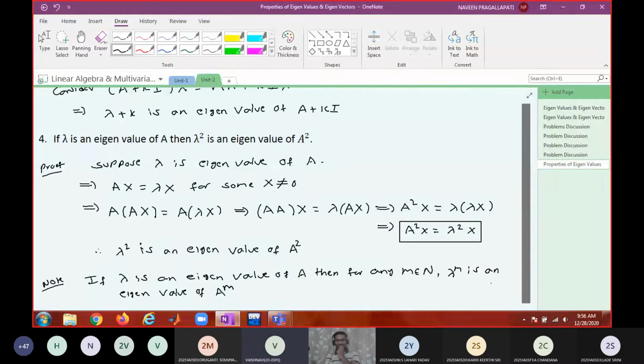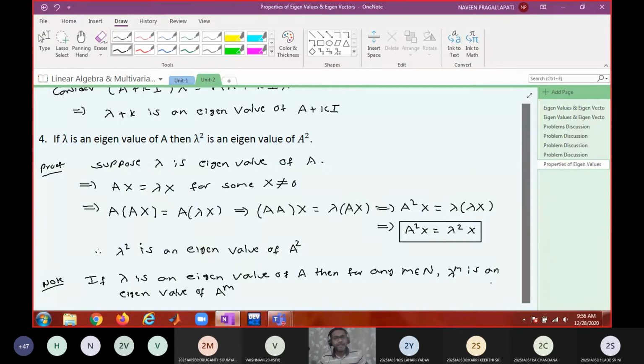Sir, can we do it with the mathematical induction method? That's right. Very good. That is what I'm expecting. Remember, any statement containing a natural number requires the principle of mathematical induction.